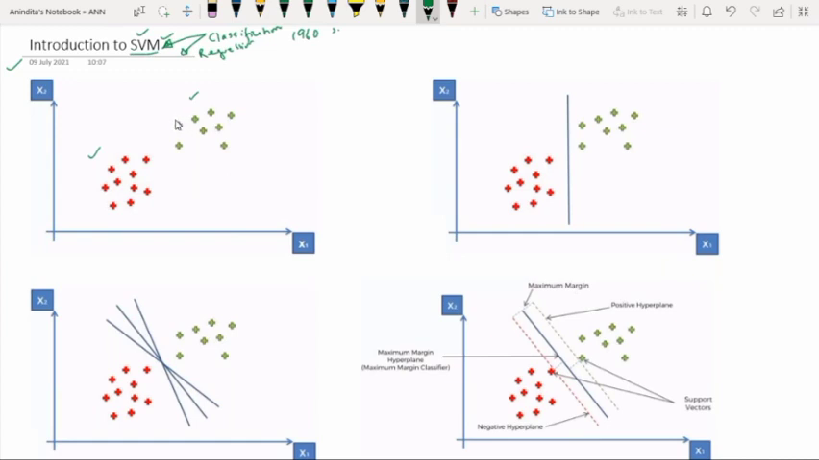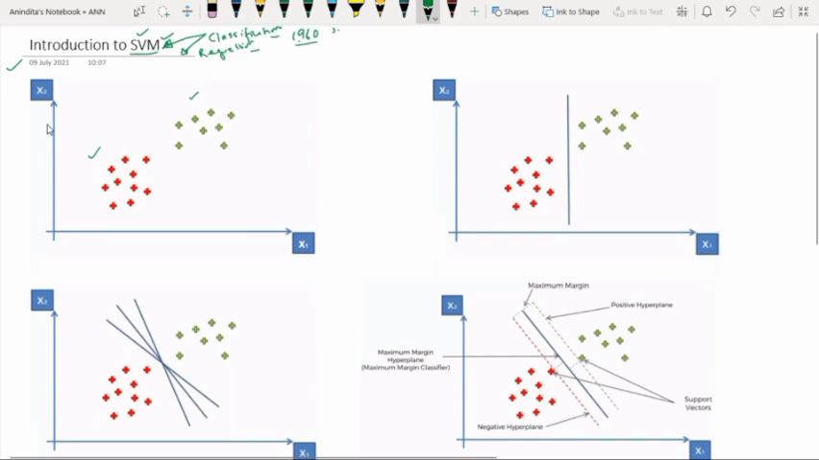Now here you can ask me one question, that is, I have already stated that support vector machine can be used for classification and as well as regression. So why I am mentioning classification? See, initially when support vector machine was designed, it was created only for classification purpose. So that's why I'm just defining the concept of classification using support vector machine first.